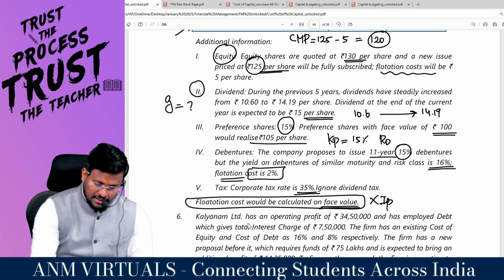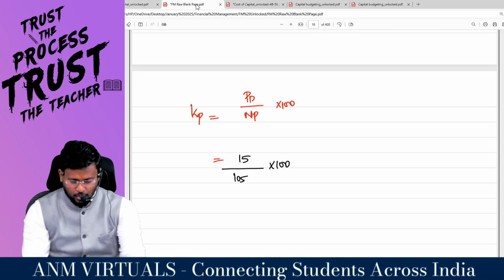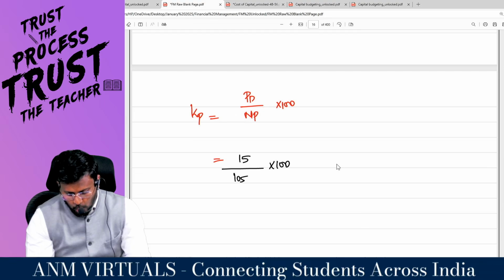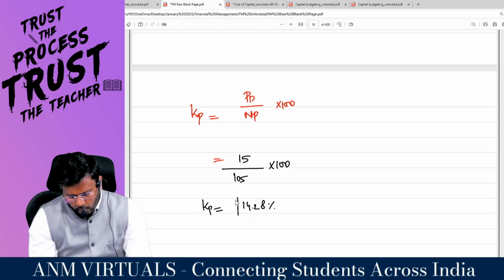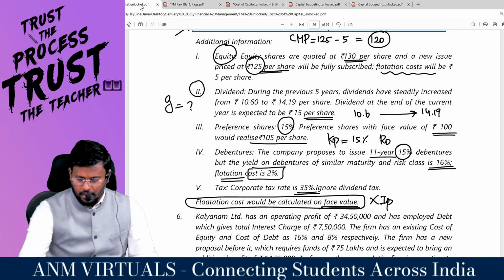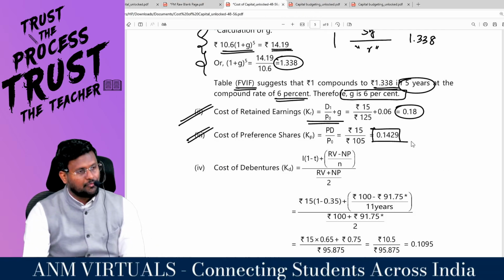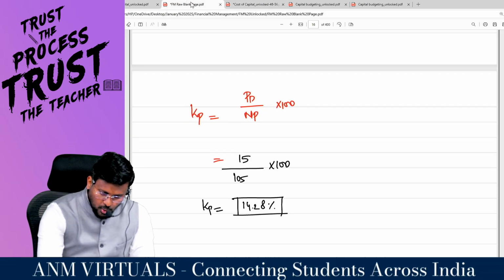Very comfortable, sir. So, my dear lovable students, this calculator will say the answer. 15 divided by 105 into 100 comes to, so KP is equal to 14.28 or 29 percentage. 29 also if you want, you can go 29 percentage. Sir, this is 14.29 percentage. Comfortable? Fantastic to the core.